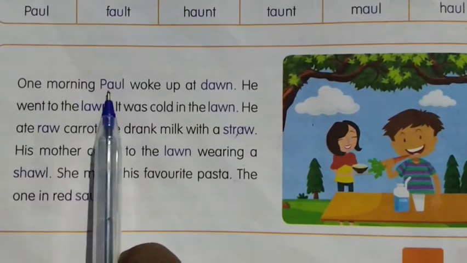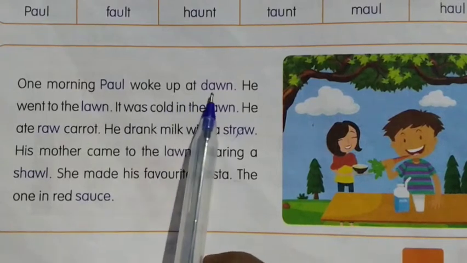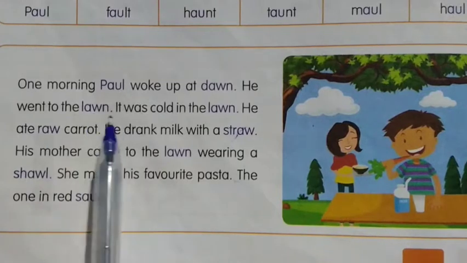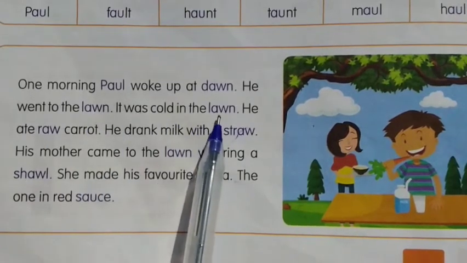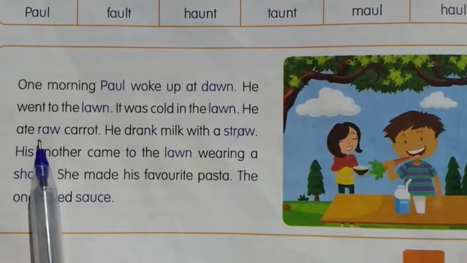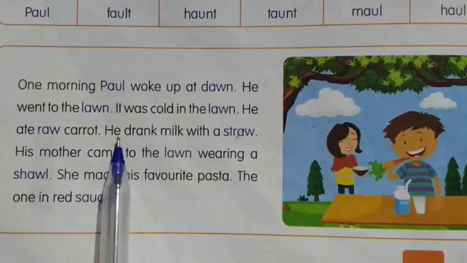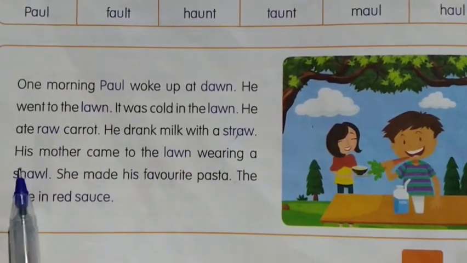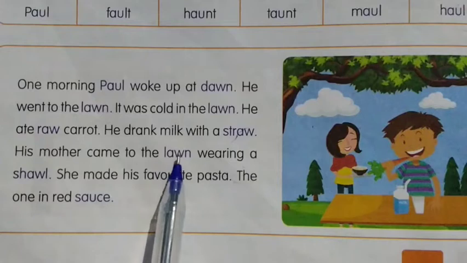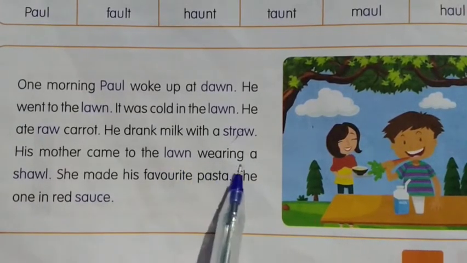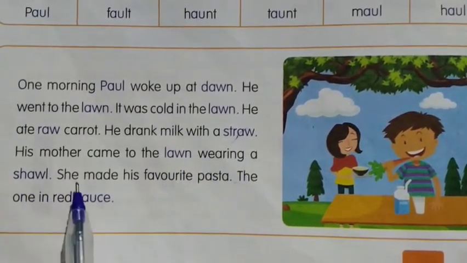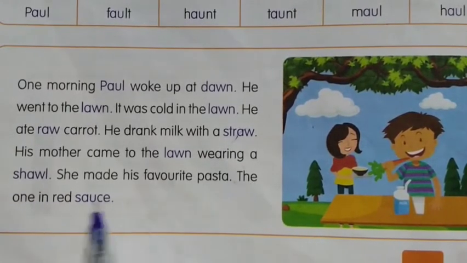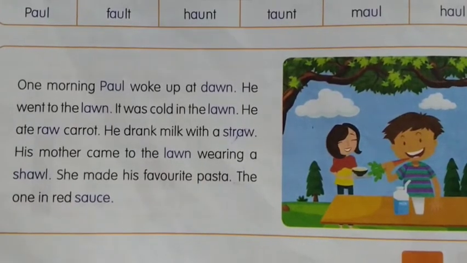One morning, Paul woke up at dawn. He went to the lawn. It was cold in the lawn. He ate raw carrot. He drank milk with a straw. His mother came to the lawn wearing a shawl. She made his favorite pasta, the one in red sauce.